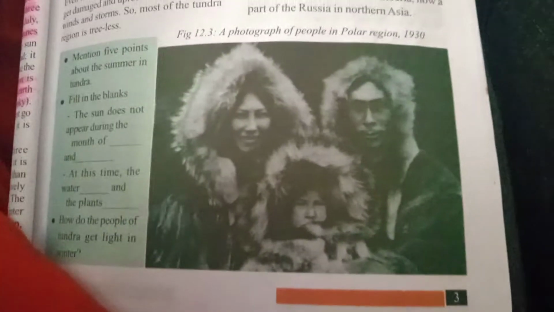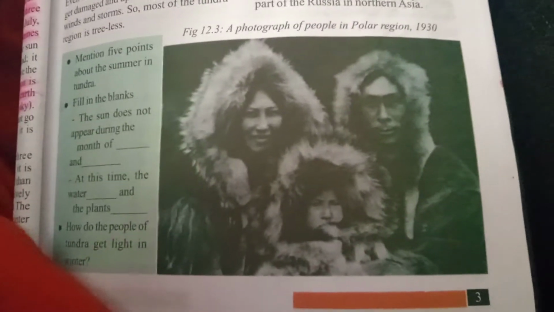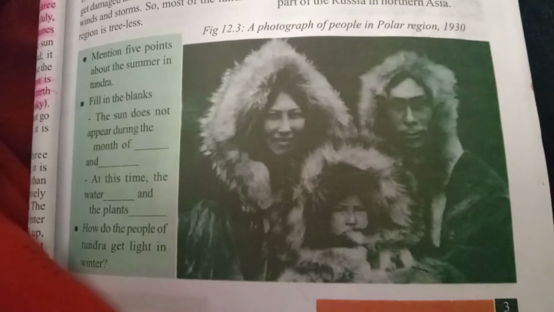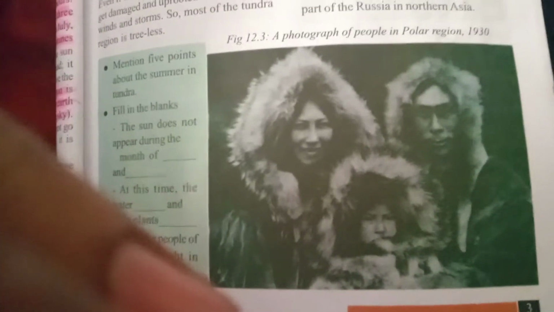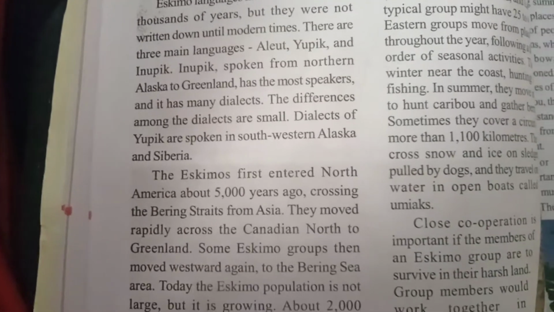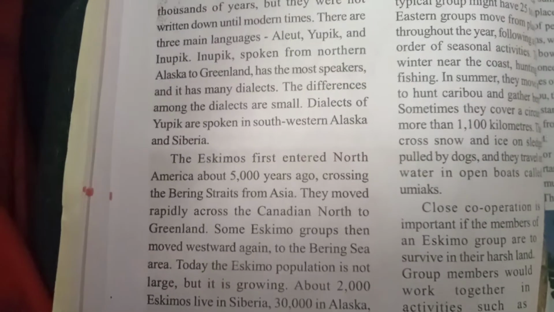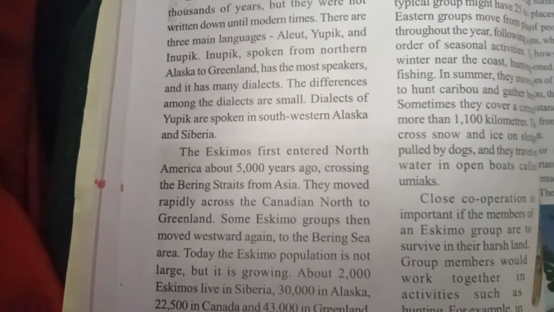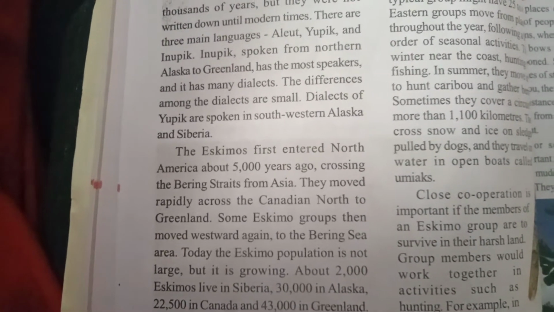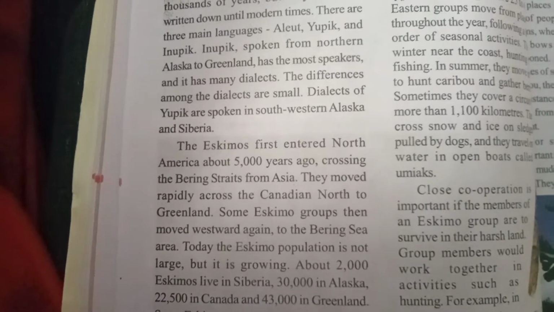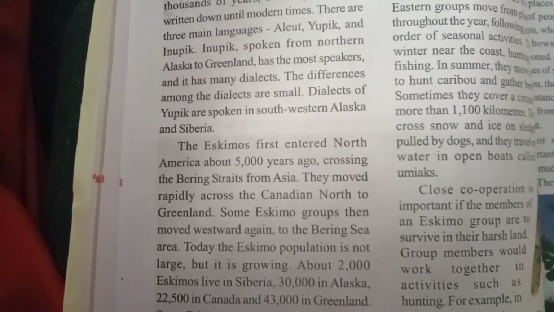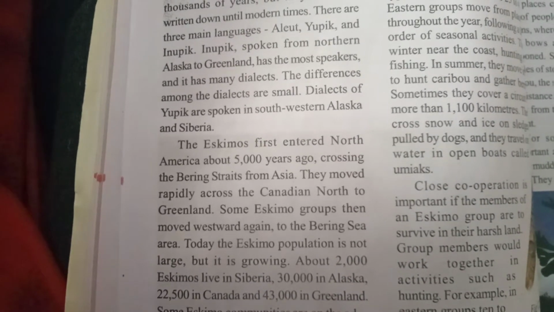And this is a photograph of Eskimos in 1930. Eskimo languages have been spoken for thousands of years, but they were not written down until modern times. There are three main languages: Aleut, Yupik, and Inupik.